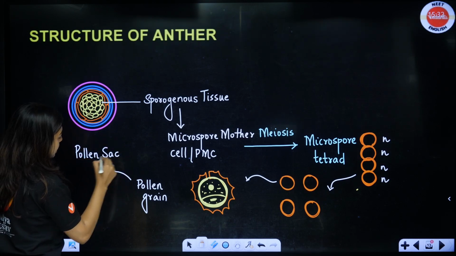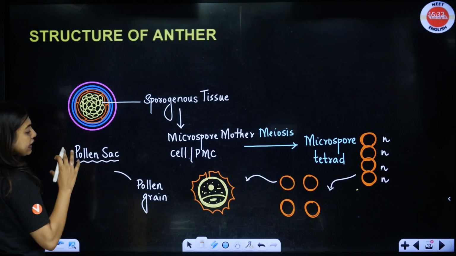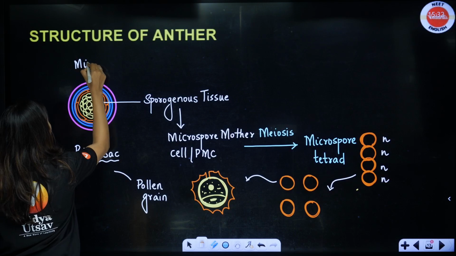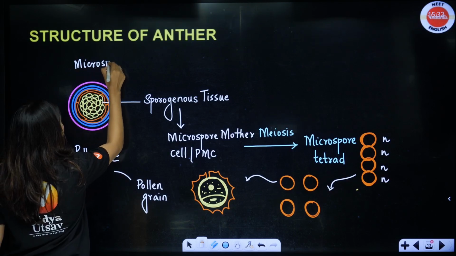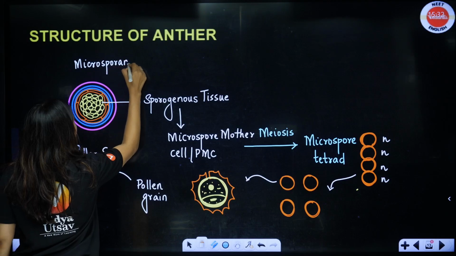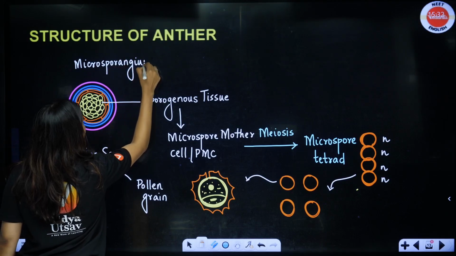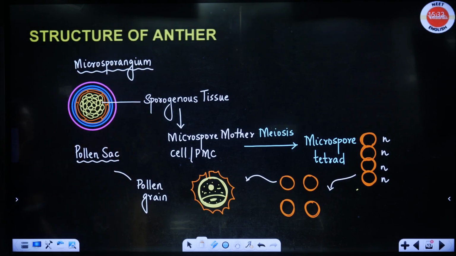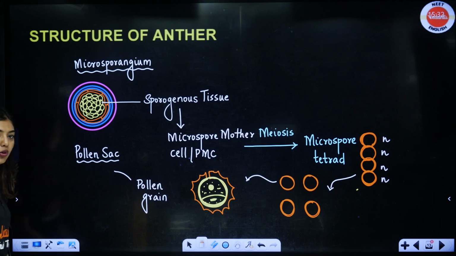This pollen sac has to dehisce, then only the pollen grains will be transferred. So this was the microsporangium when it was not matured. When maturity happened, we call it the pollen sac. I hope this is clear.